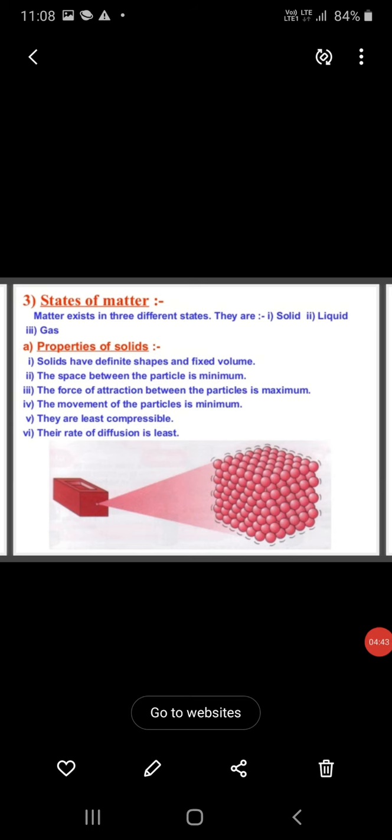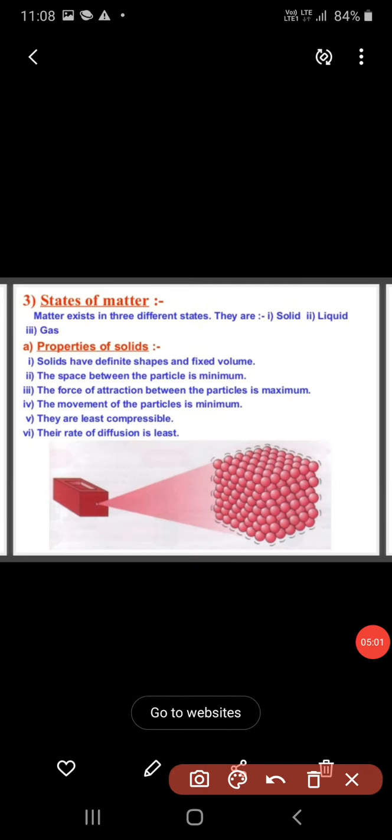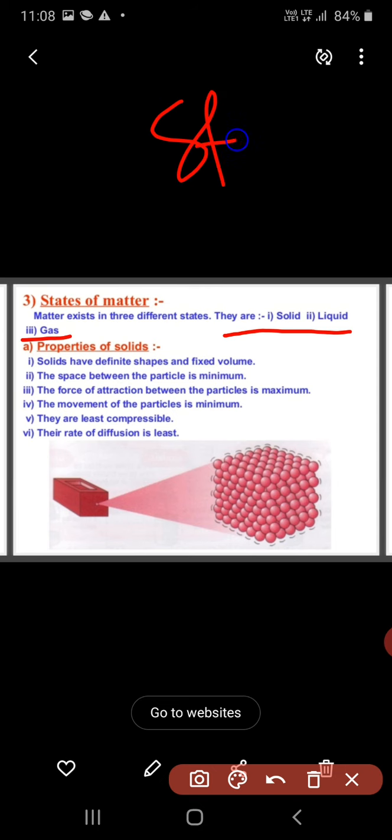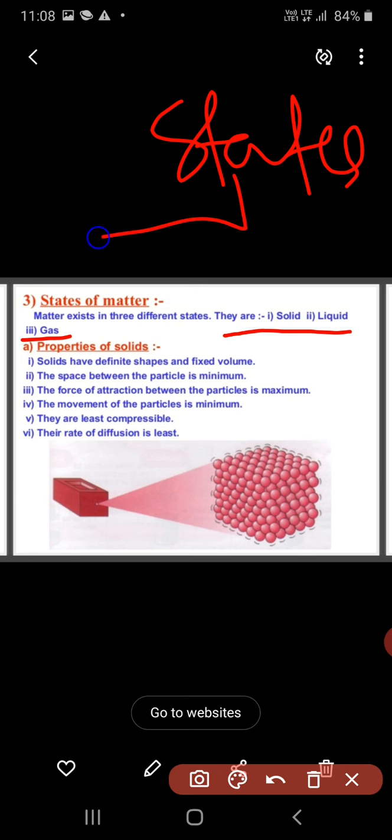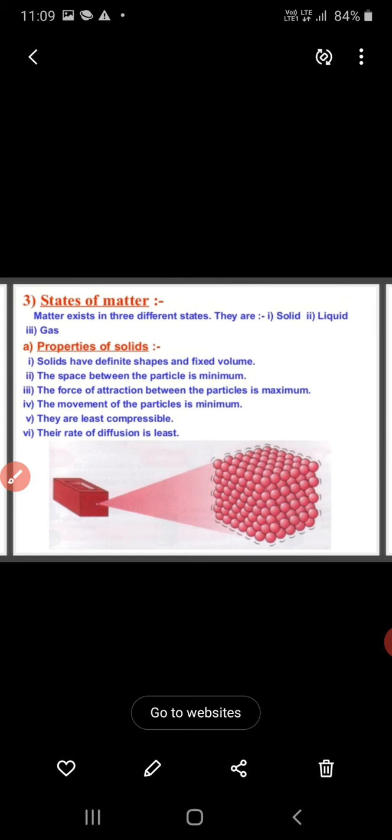Okay, this is all about the states of matter. Now we will discuss the properties of solids, liquids, and gases. There are three states of matter, as you know: solid, liquids and gases. The states are divided into solid state, liquid state and gaseous state. Now, properties of solids. What are the properties of solids?